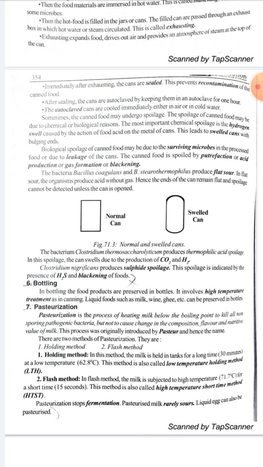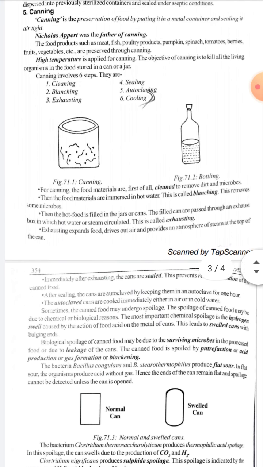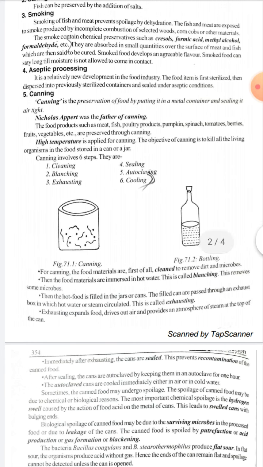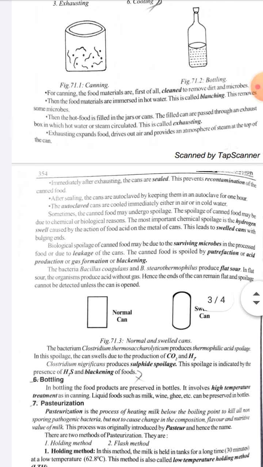Another bacterium called Clostridium thermosaccharolyticum produces thermophilic acid spoilage. In this spoilage, the can swells due to the production of carbon dioxide and hydrogen. Clostridium nigrificans produces sulfide spoilage, which is indicated by the presence of hydrogen sulfide and the blackening of foods. So this is canning. You might get canning in 5 marks. This is an important question.